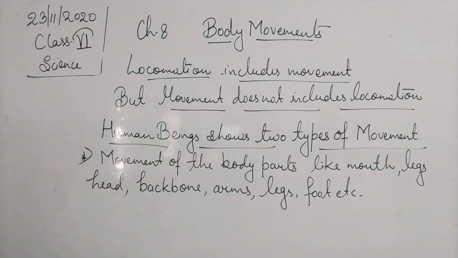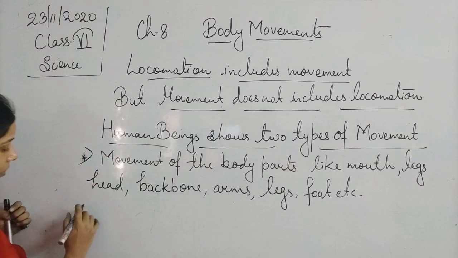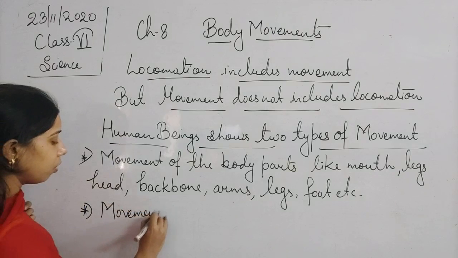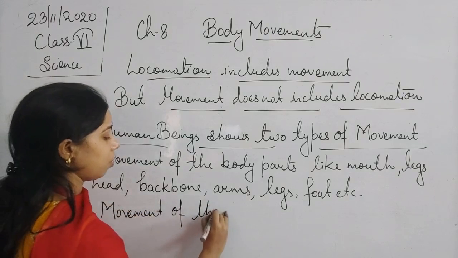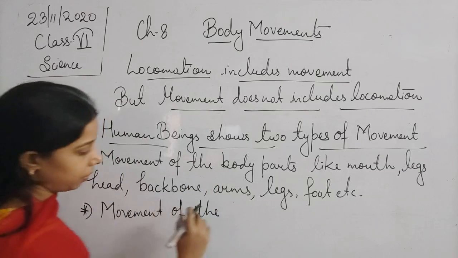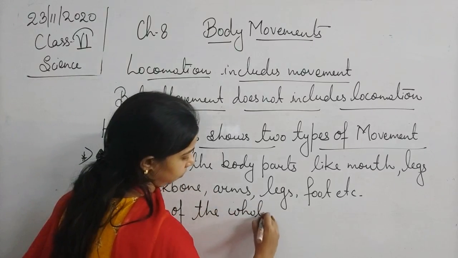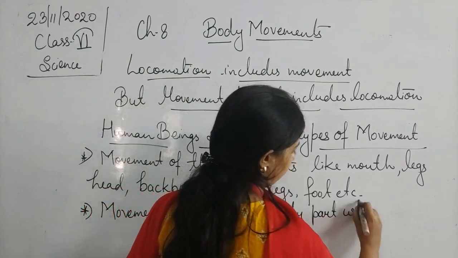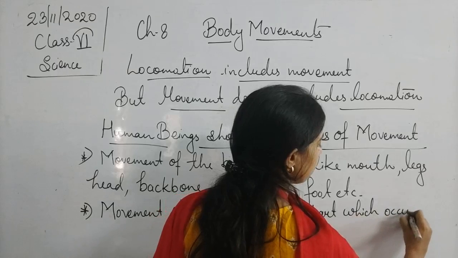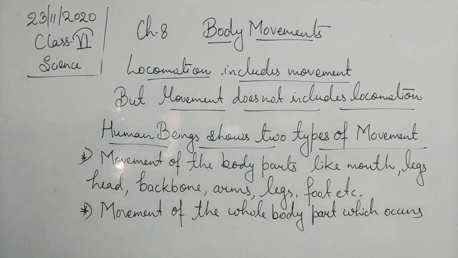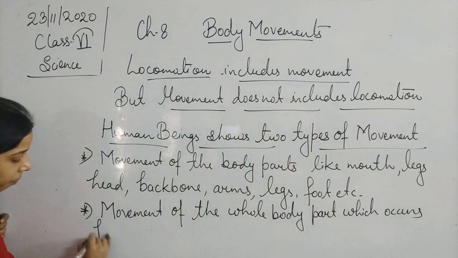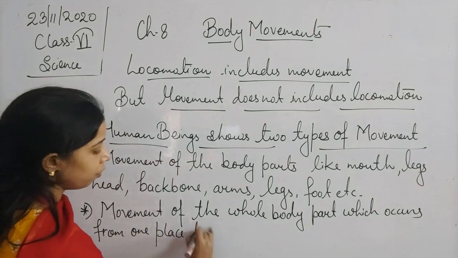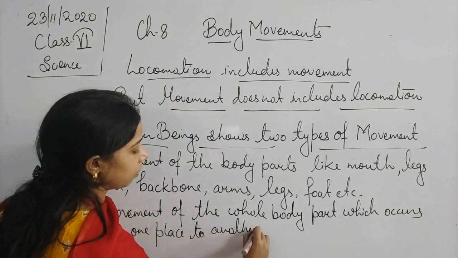The second kind of movement which occurs is movement of the whole body, which occurs from one place to another.